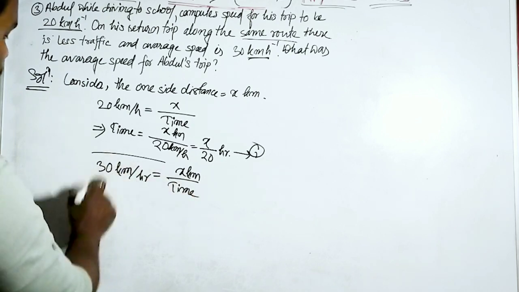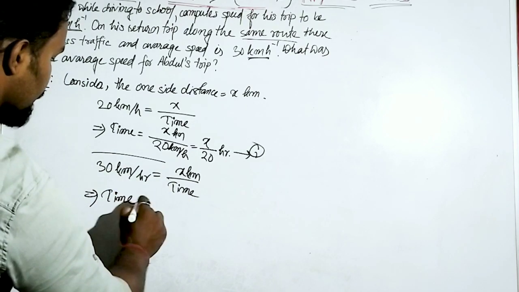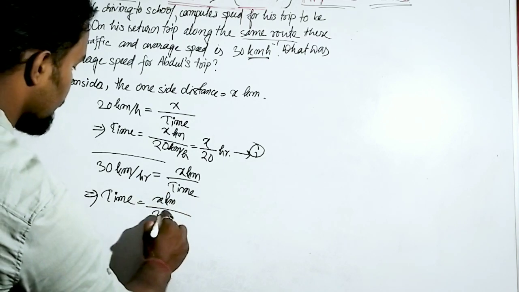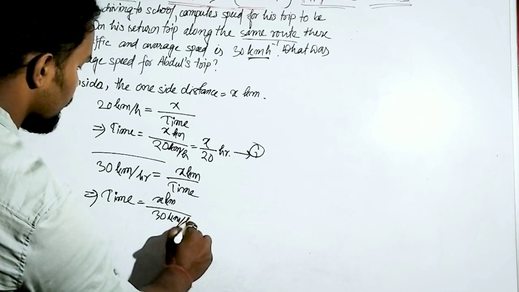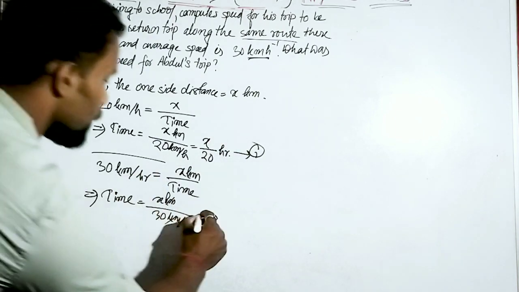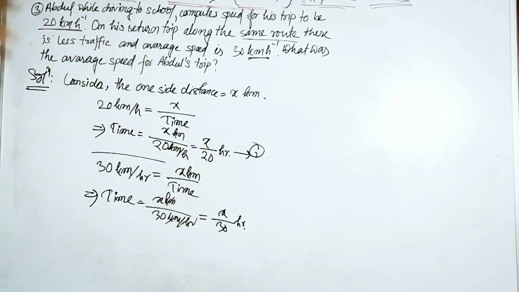And you have to calculate the time, so we can arrange the equation like this: x kilometer by 30 km per hour. So kilometer will get cancelled. What will remain? X by 30 hour.